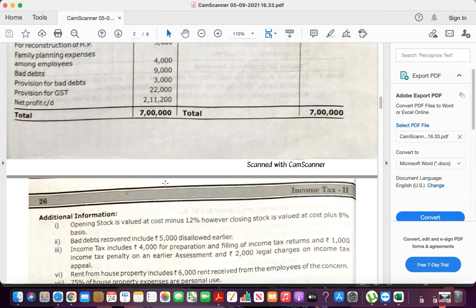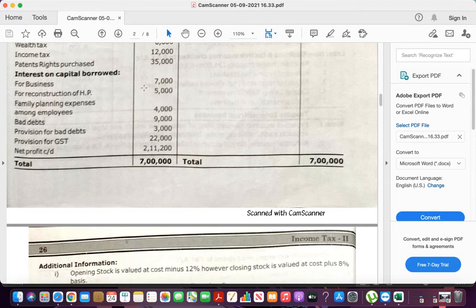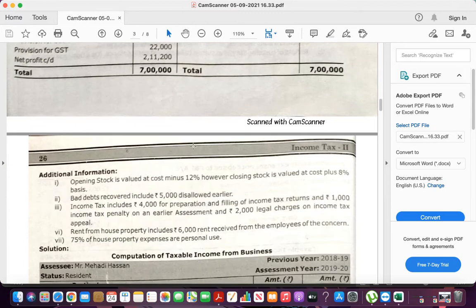Now listen to me carefully. Income tax is given as 12,000, but 4,000 rupees is paid for preparation and filing of income tax, 1,000 is income tax penalty on an earlier assessment, and 2,000 is legal charges on an income tax appeal. Expenses connected to income tax are considered admissible, but income tax paid is inadmissible.